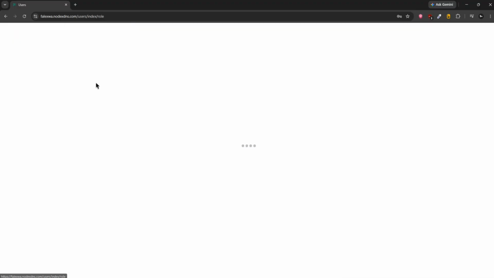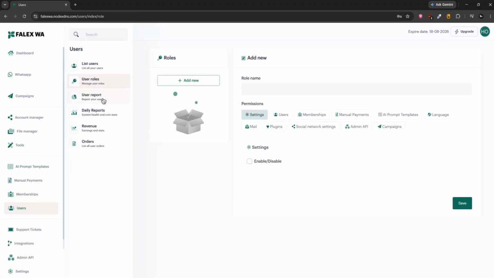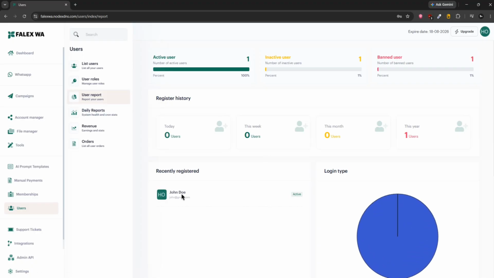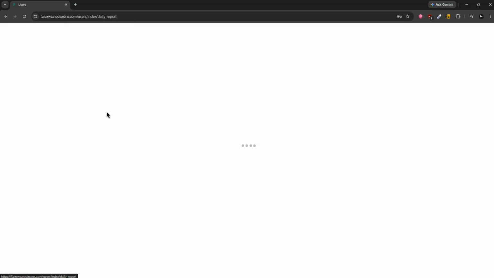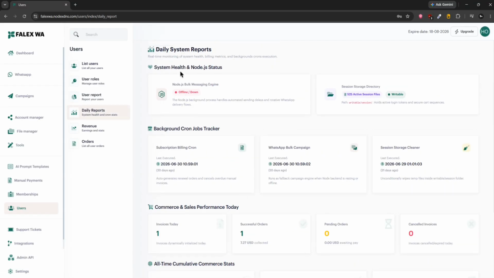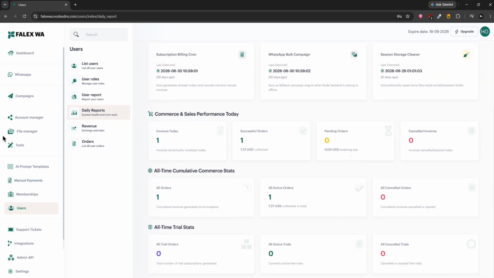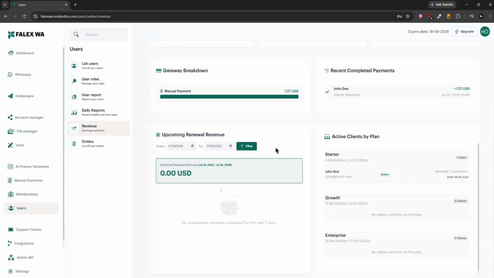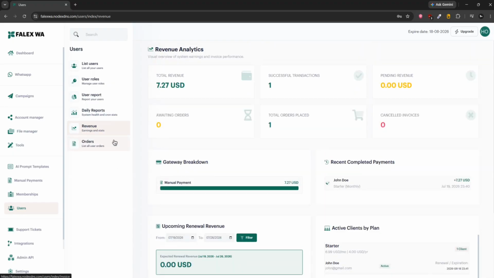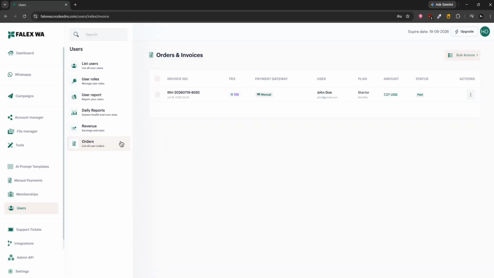Then here is the user role system, which you can update. The user report section is where you can find all the details of your users. Then the daily reports. These are the custom version, I told you already about this. Then we have the revenue model system, which shows how much revenue is coming. You can understand it by stopping the video. Then the order system, I told you about this.